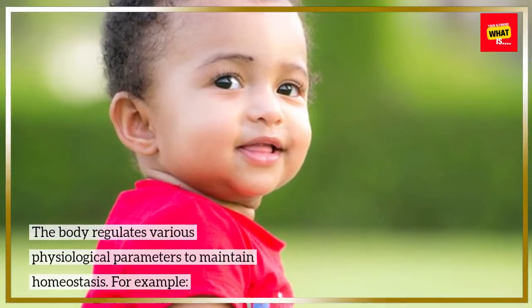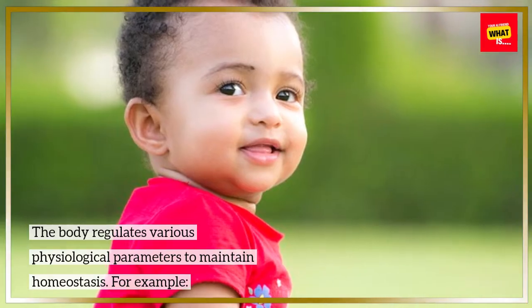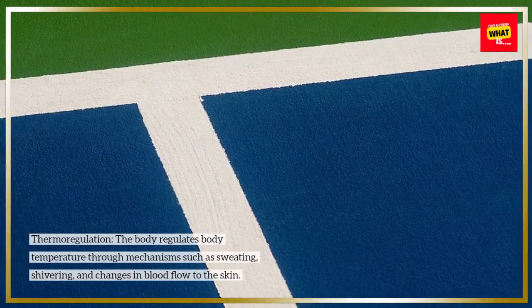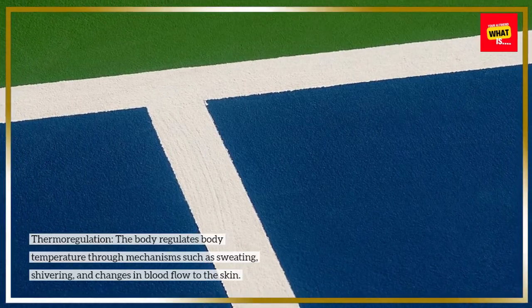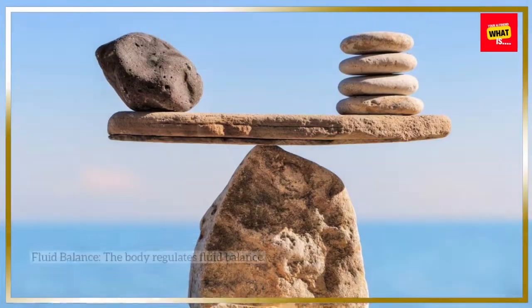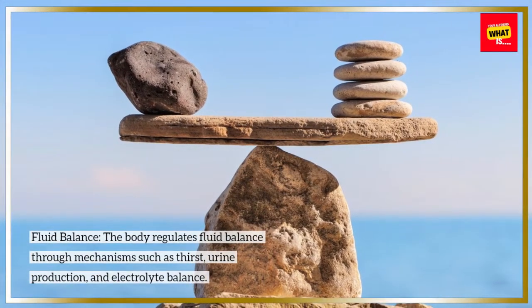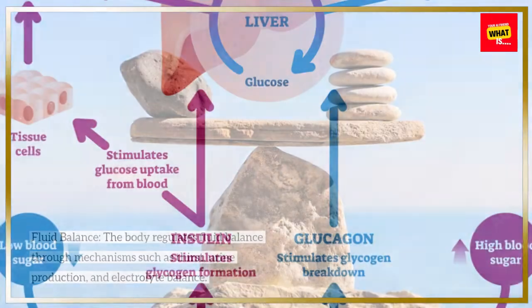Regulation of physiological parameters. The body regulates various physiological parameters to maintain homeostasis. For example, thermoregulation. The body regulates body temperature through mechanisms such as sweating, shivering, and changes in blood flow to the skin. Fluid balance. The body regulates fluid balance through mechanisms such as thirst, urine production, and electrolyte balance.